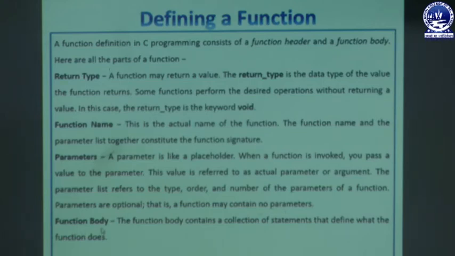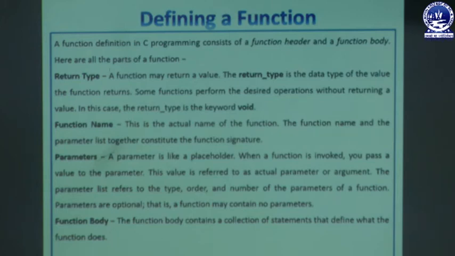Next comes our function body. The function body contains a collection of statements that define what the function does. This is the vital part of a function, also called the function definition. Whenever a function is called, the work of the function, or its execution capability, is defined under the function body.